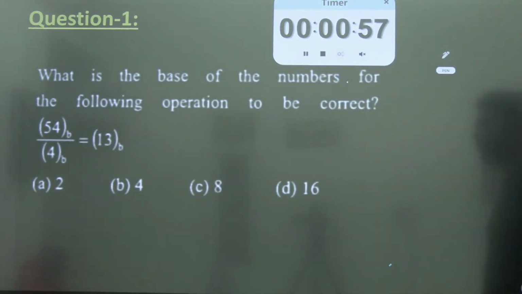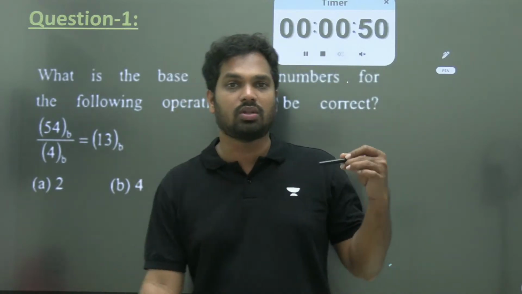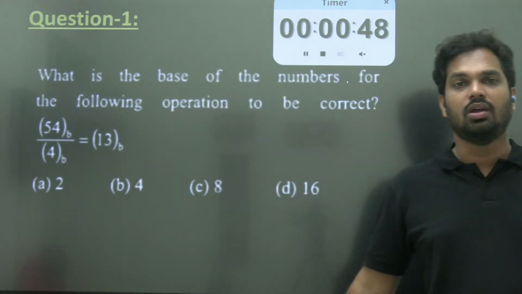What is the base of the numbers for which the following operation is correct: 54 to the base b divided by 4 to the base b equals 13 to the base b? So what is the base b? That is the question.